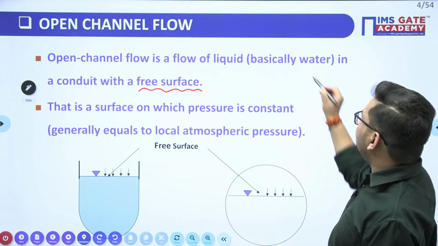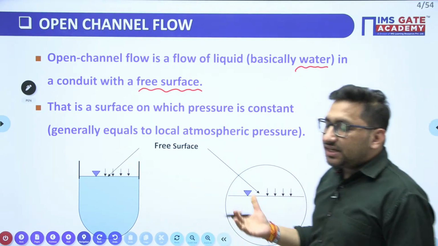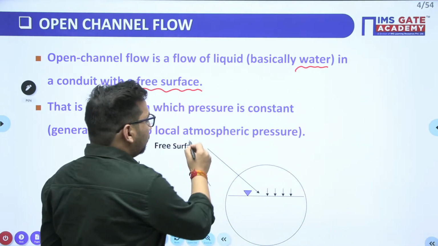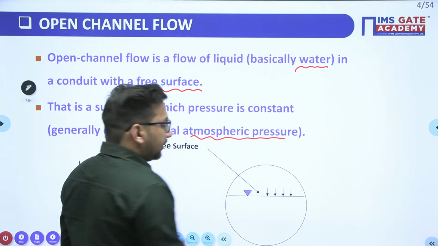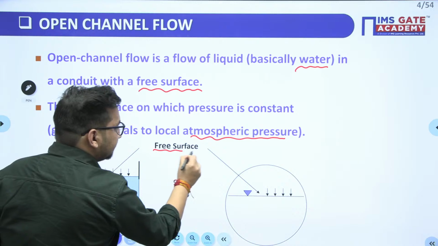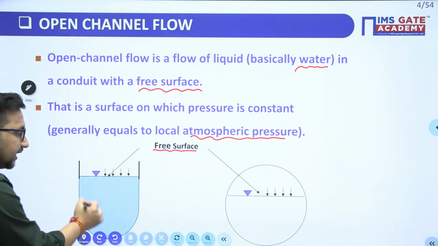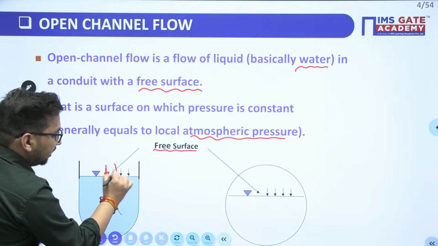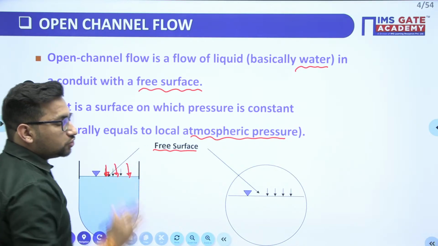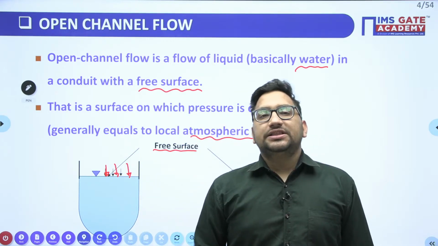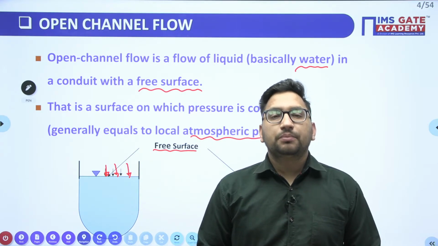So mainly we are going to deal with water, and in these cases, the pressure will be what? Atmospheric pressure. And we know this is a constant pressure, right? So here also there is a constant pressure. So this is a free surface. In this particular case also, we can see that this is a free surface having a constant pressure. So this will also be considered as a free surface. I hope this particular doubt is clear now, right?